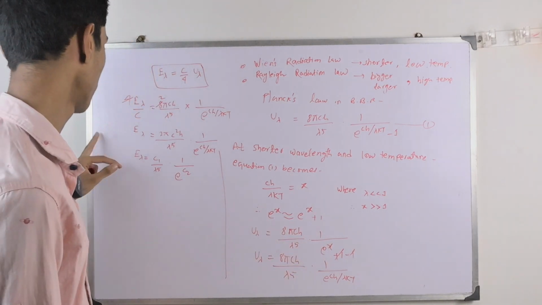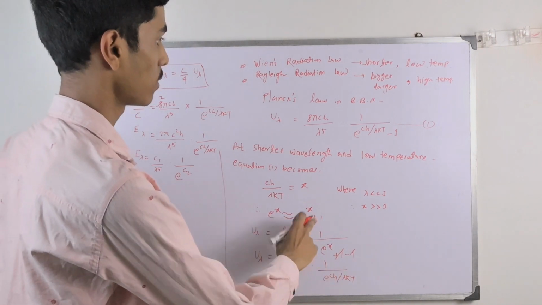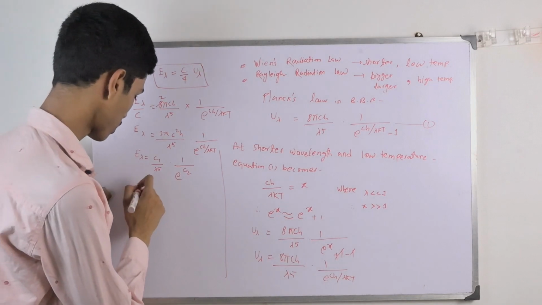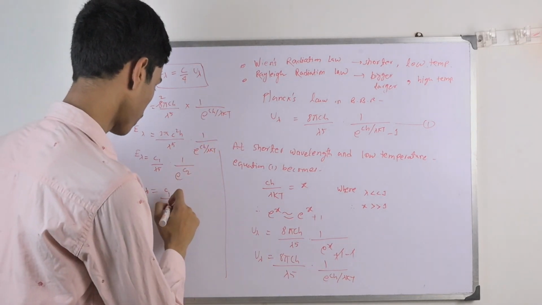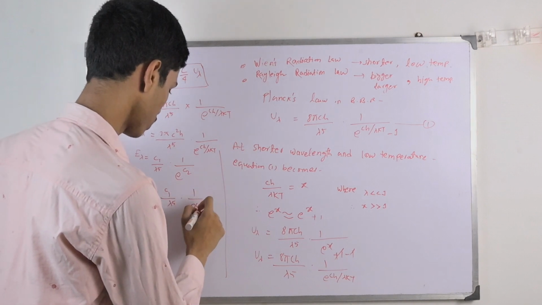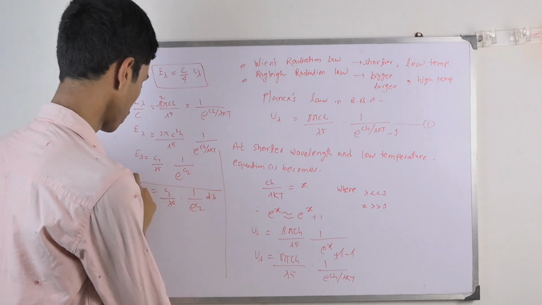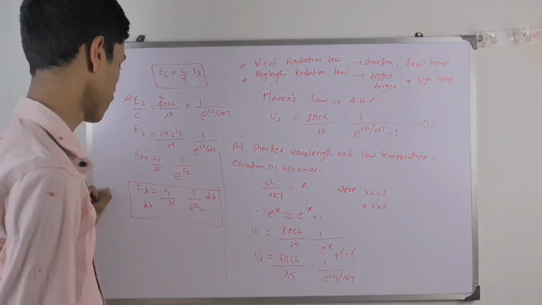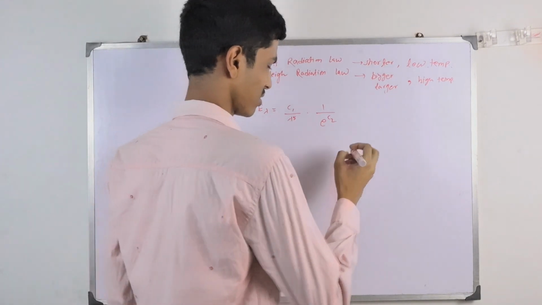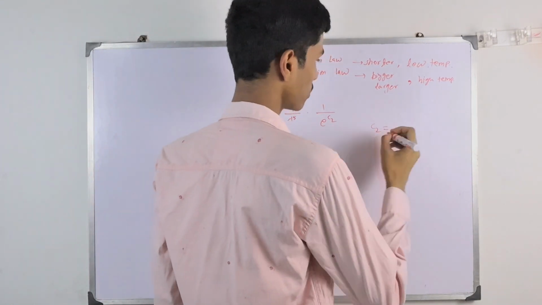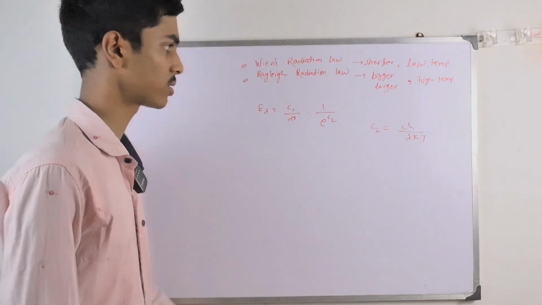So we will be left with this relation. This is the condition for Wien's radiation law: C1 by lambda to the power 5 times 1 by e to the power C2, and we can write d lambda on both sides. So till now we are left with this. Actually C2 was considered to be ch by lambda kT, but check it carefully.